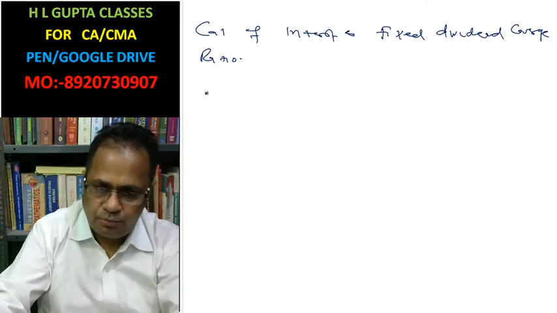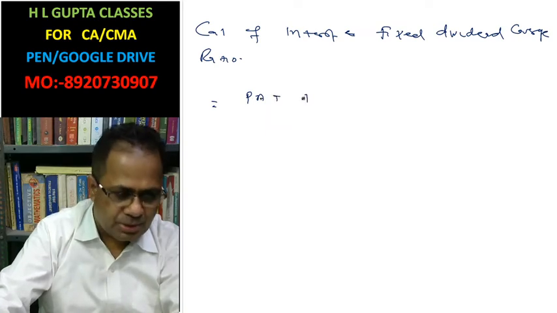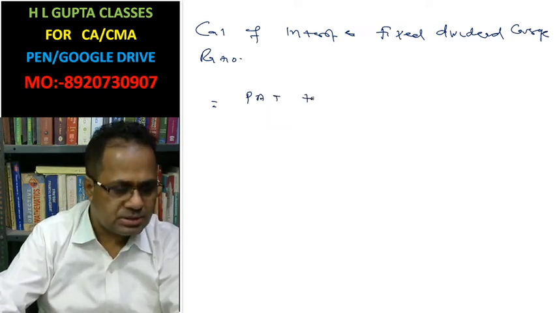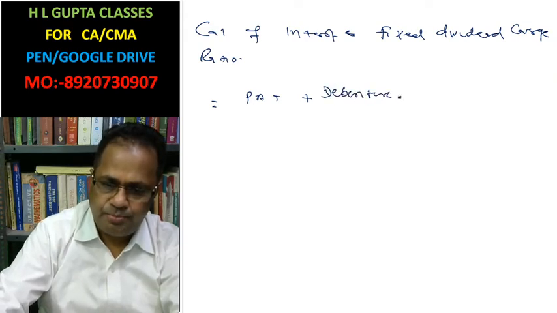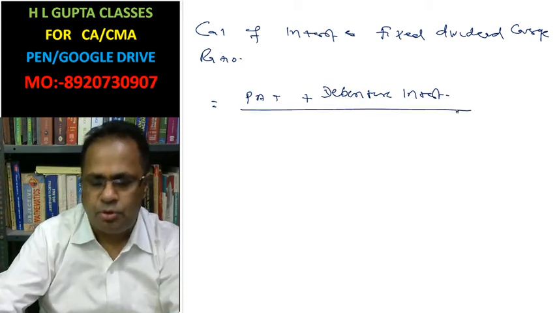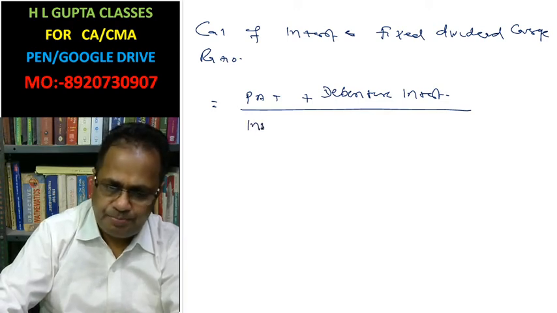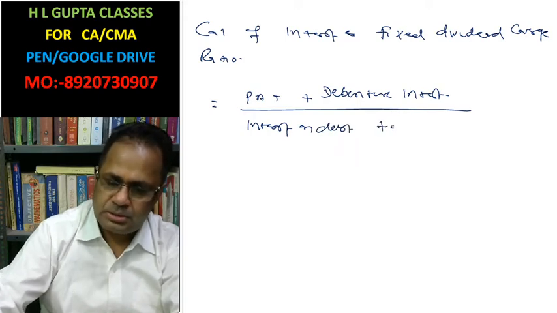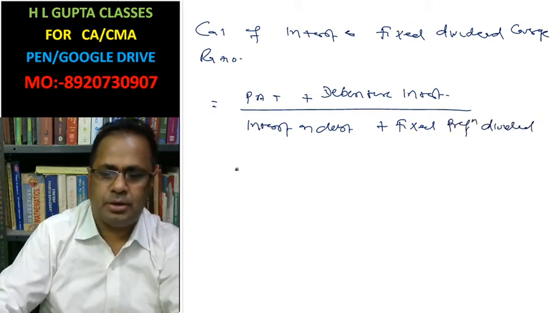So for this coverage ratio, profit after tax plus preference plus debenture interest is the amount available for paying interest on debt plus fixed preference dividend.